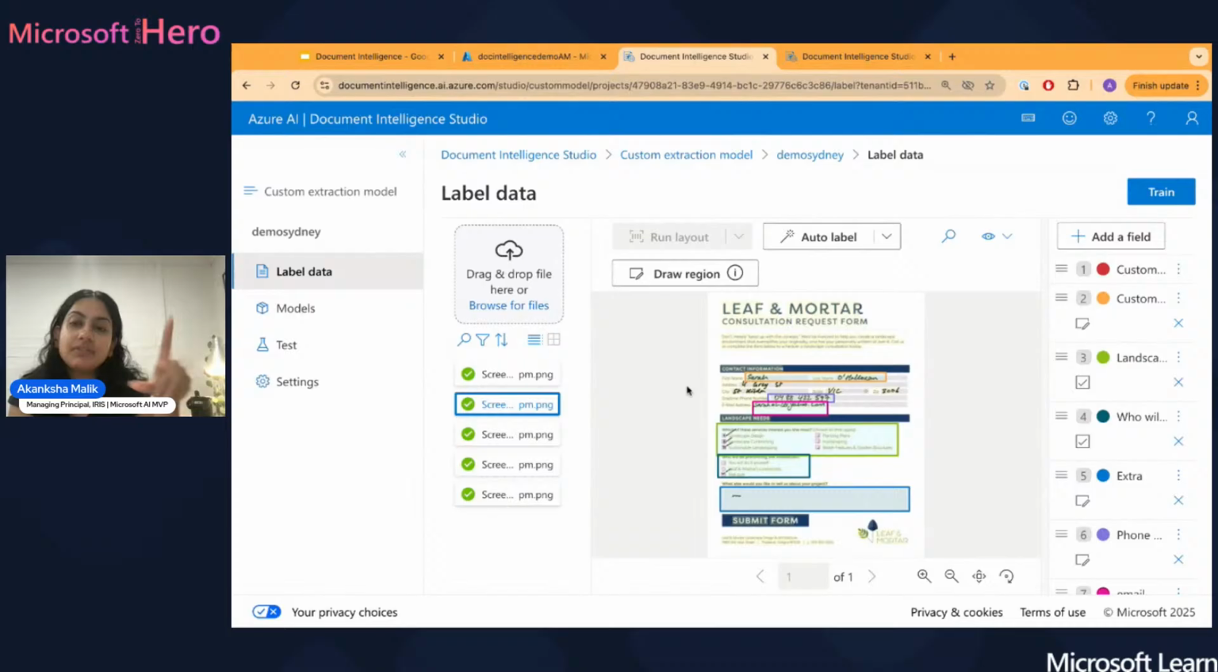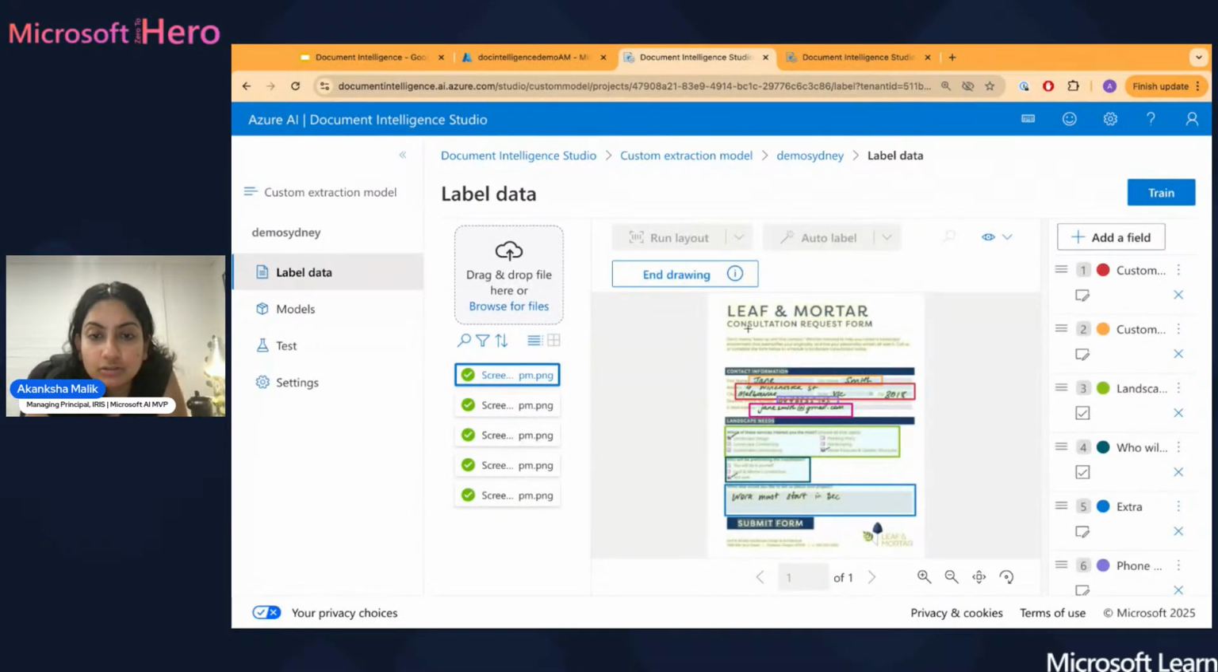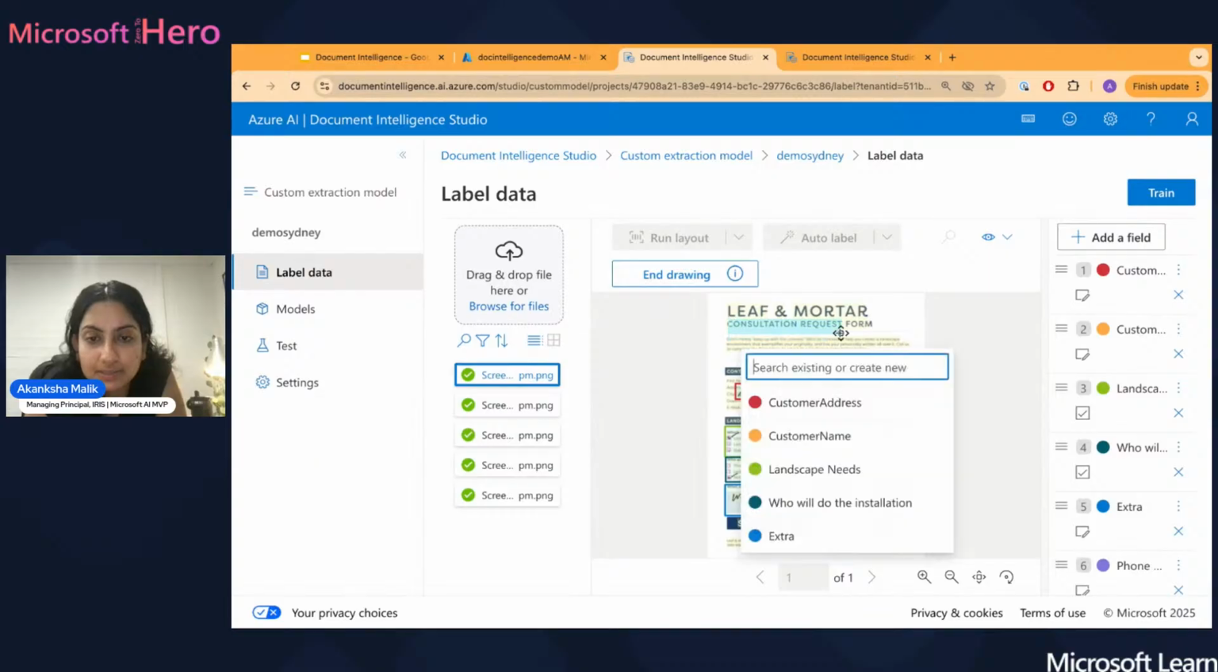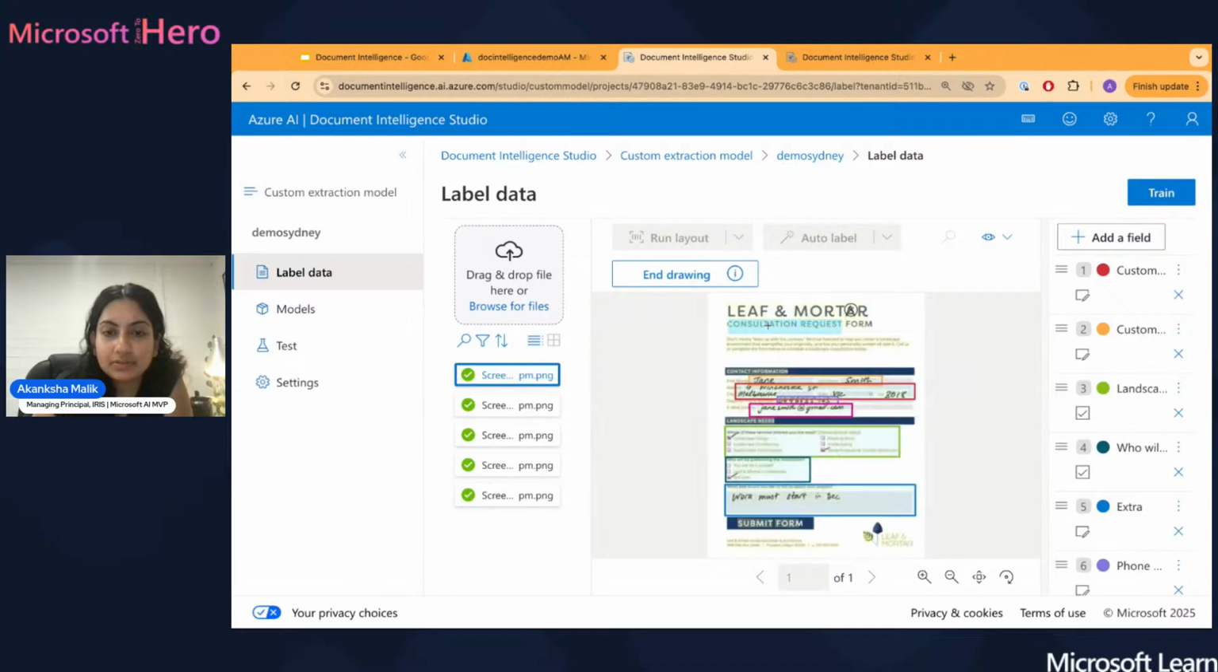So I've given a few samples, and then I've gone through, and you can pick a region. You can say, hey, I want to pick this specific thing, and I want to tag it and say, this is a label that I want you to extract every single time. So I'm going to end that one.